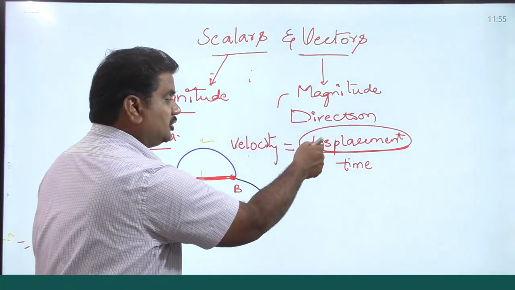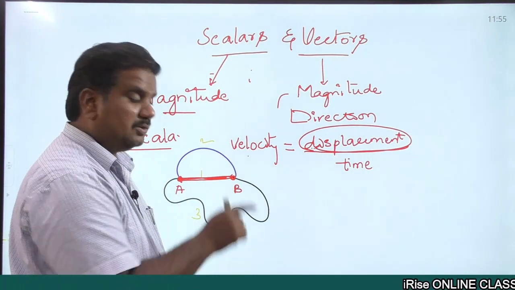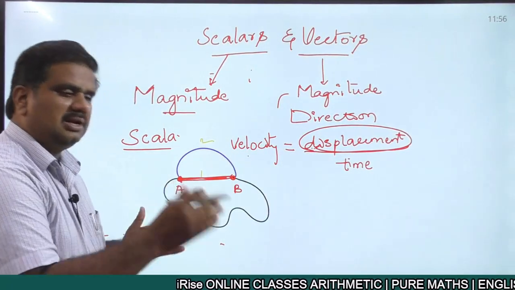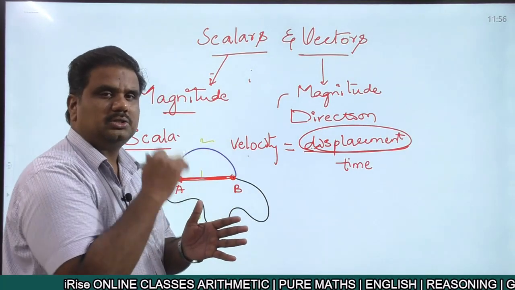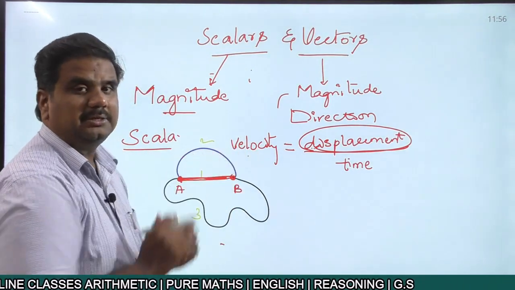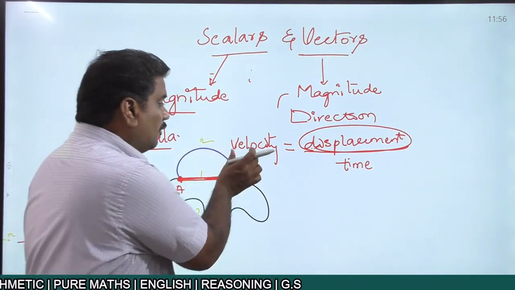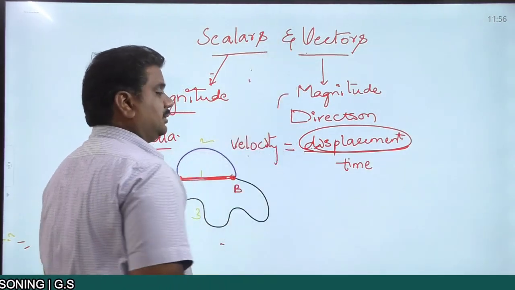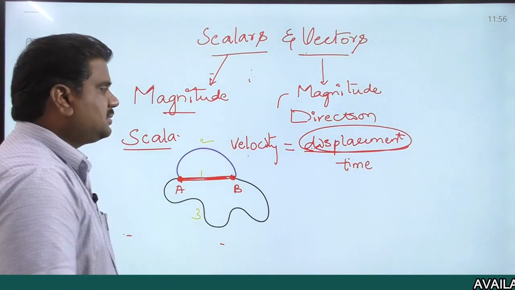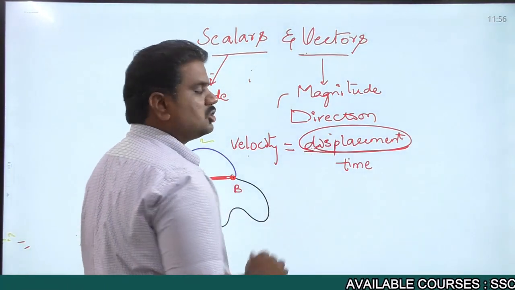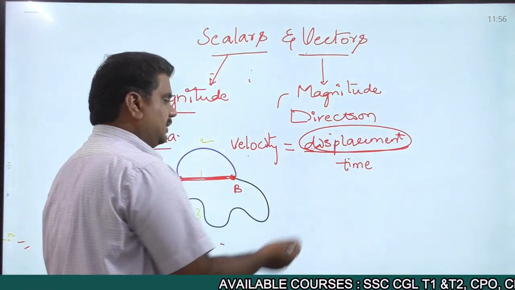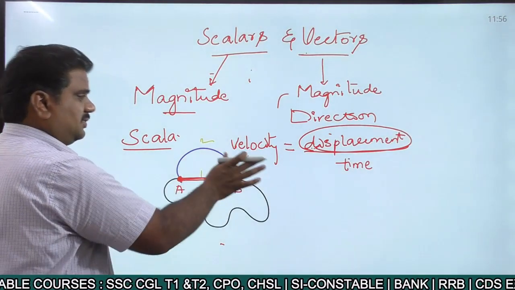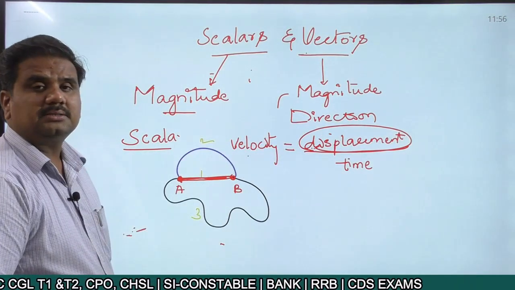So here you are mentioning the direction of an object, in which direction the object is moving. Either the object is moving towards the left hand side, right hand side, or north, south, east, west. You are mentioning the direction. That is the reason why we say that velocity is a vector quantity, right? At the same time, displacement is also a vector quantity. Since when talking about displacement, we are saying that the shortest distance between 2 points in a specific direction, that is what we are calling displacement.